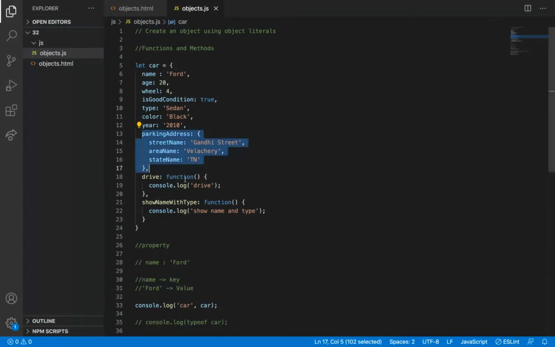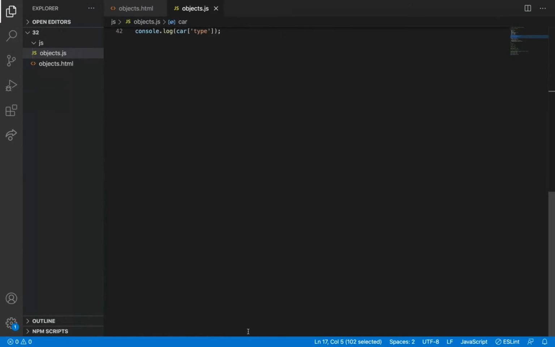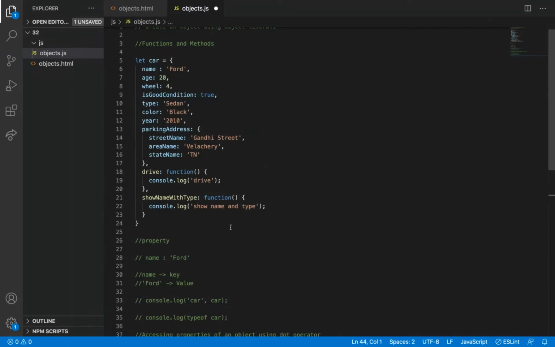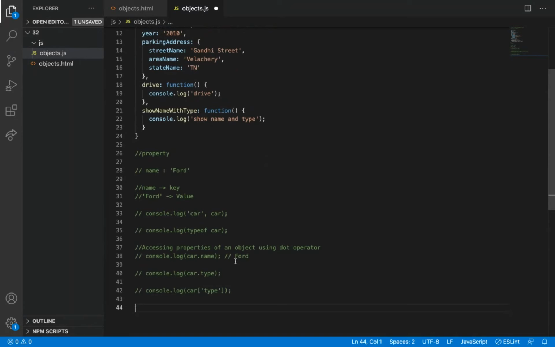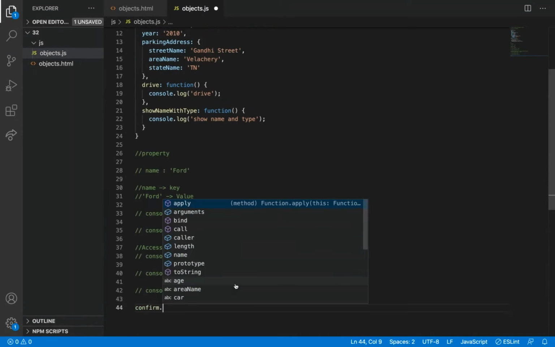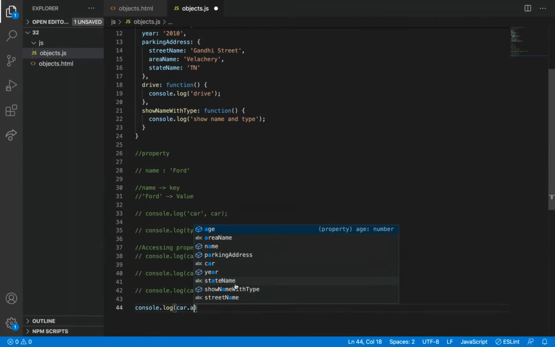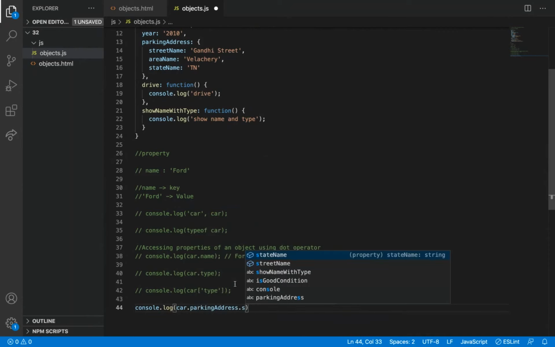So how I can access this is, I can console.log car dot parking address dot state name or street name or also area name.